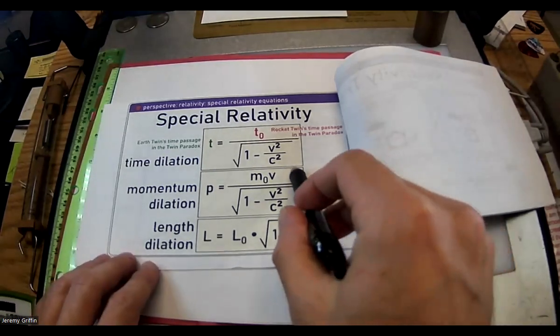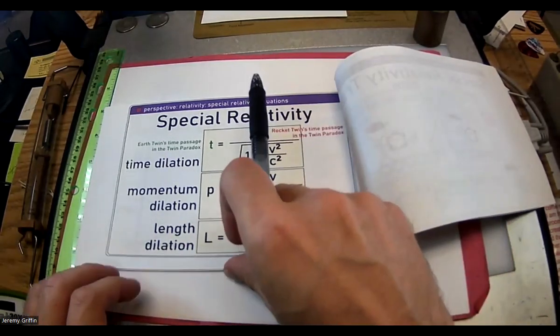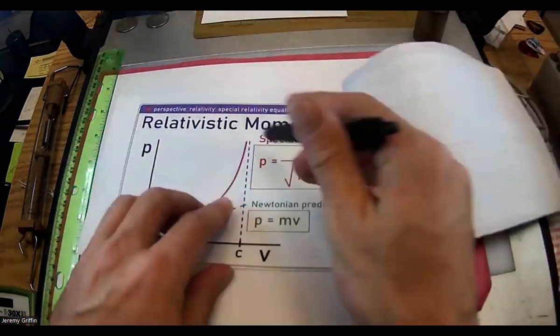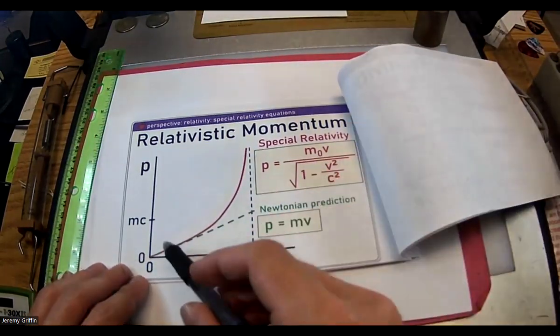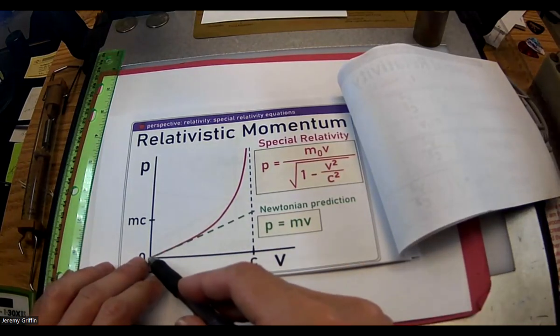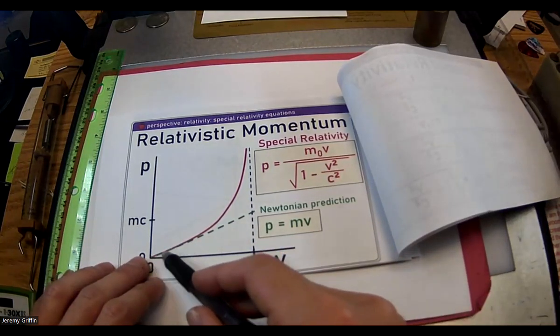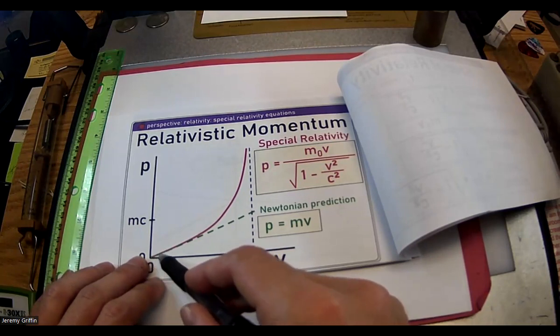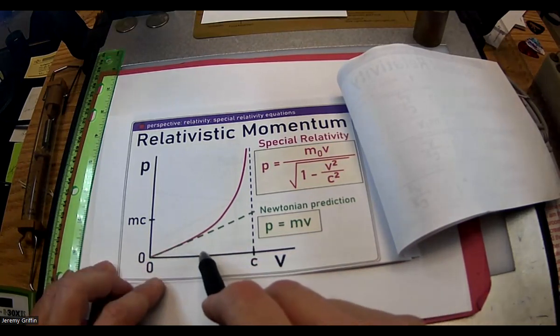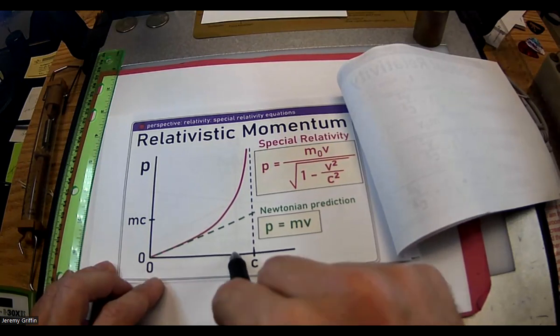Okay. So this is the equation version of it, but let's look at the graph version of the same thing. We're talking about this. For conventional speeds, momentum is just mass times velocity, like we did last semester. We were always dealing with collisions like down here. Remember that? But relativistic speed, we're talking about a significant fraction of the speed of light. Let's say 90% the speed of light here, right?